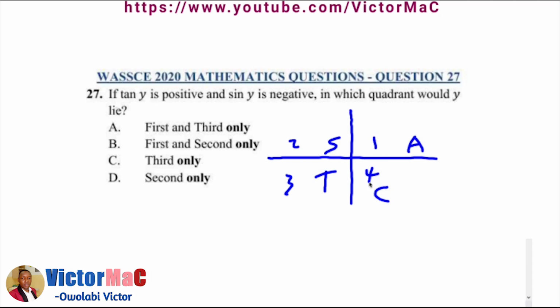You know that all angles are positive in the first quadrant, only sine is positive here, tan is positive here, and cosine is positive here. So tan is positive, definitely sine and cosine are negative here, and that will be the third quadrant because tangent is positive and sine is negative. So that is the third quadrant. All right, option C.